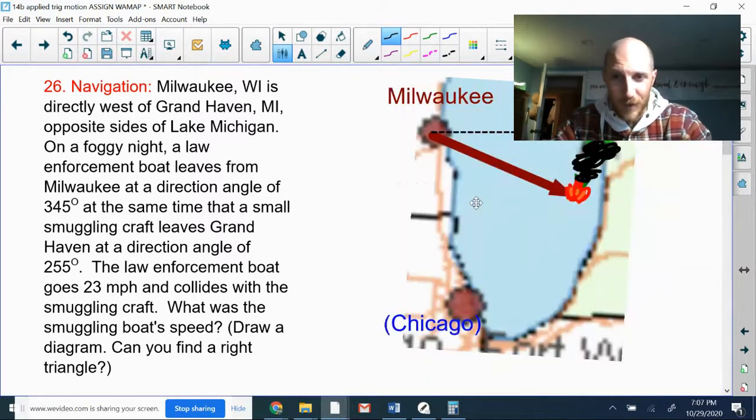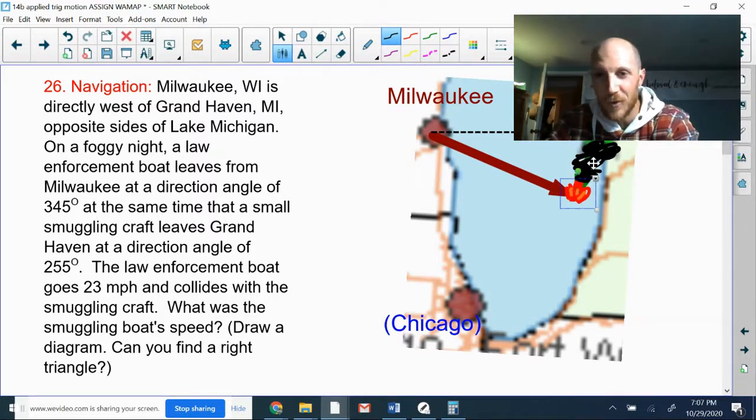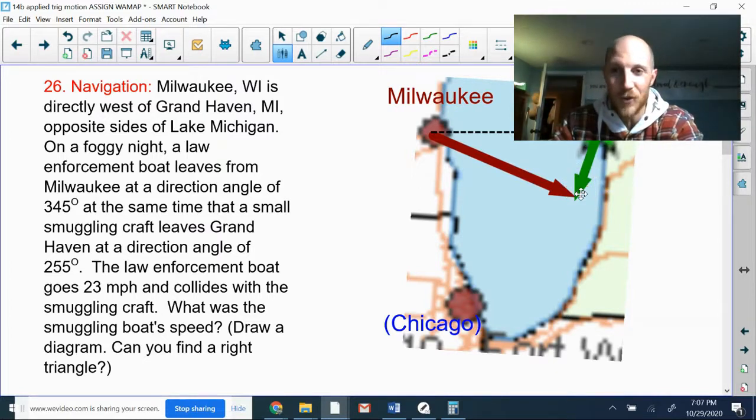Let's get the rest of this fog out of here. You can't see what's going on. So the law enforcement boat leaves Milwaukee. The smuggling craft leaves Grand Haven, and they collide. There's a boat fire. You've got this pillar of smoke. Let's get rid of the rest of this stuff. We can't even see what's going on with our illustration. Oh, look, there's some arrows there. Okay, so the law enforcement boat is going 23 miles an hour, collides with the smuggling craft. What was the smuggling boat's speed?